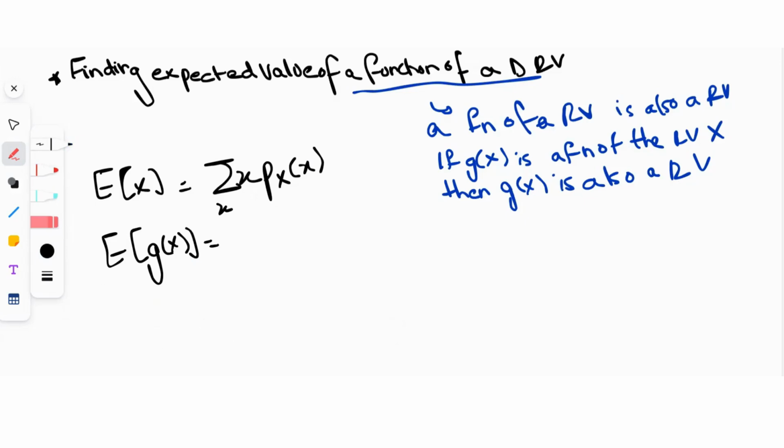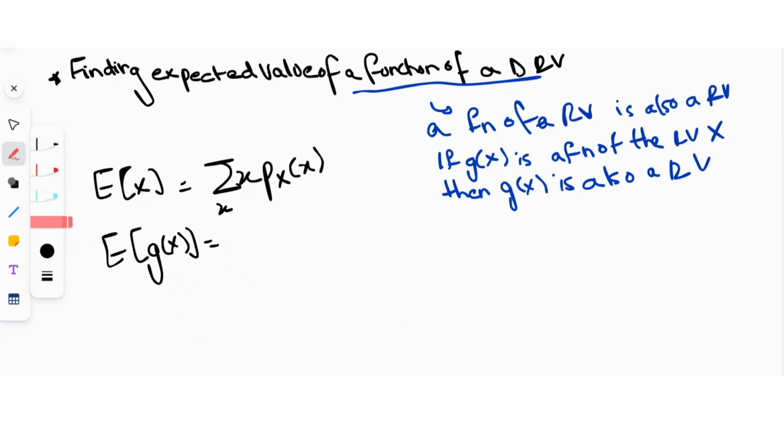Because g(x) is a random variable itself, just like x, we can use the PMF of g(x) to find its expected value. We could have named it y and said the expected value is the summation of y times p(y). Because x is a random variable, g(x) is also a random variable, so I could find the expected value of this random variable y, which is g(x), by using its PMF, just like I did for x. But you don't have to do that.